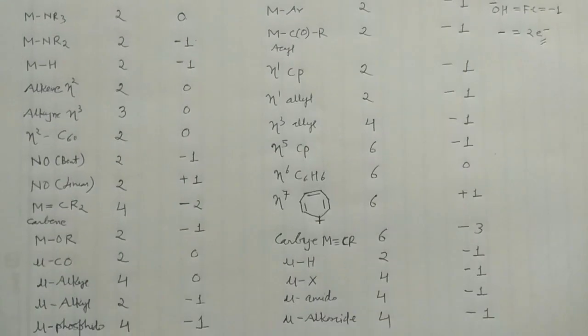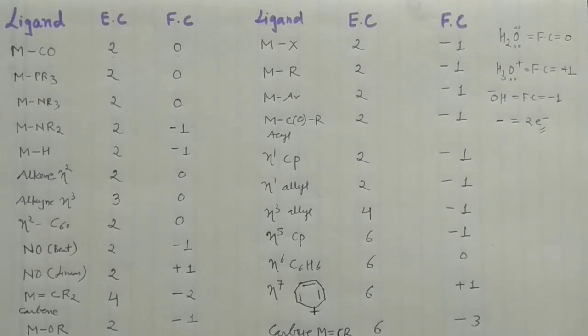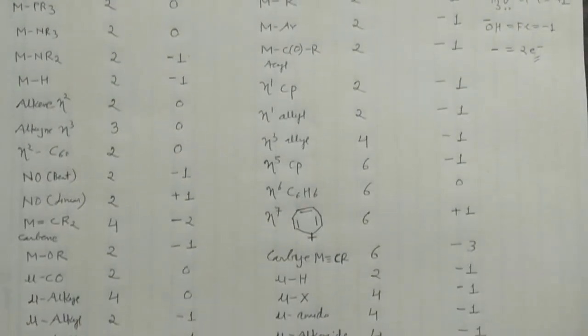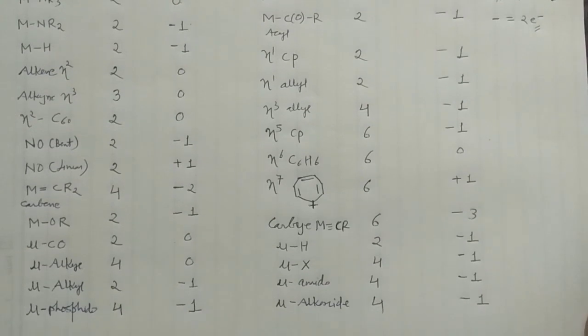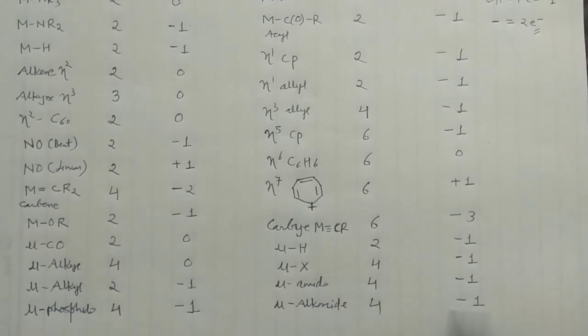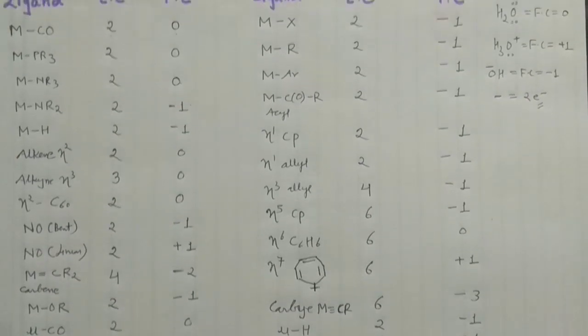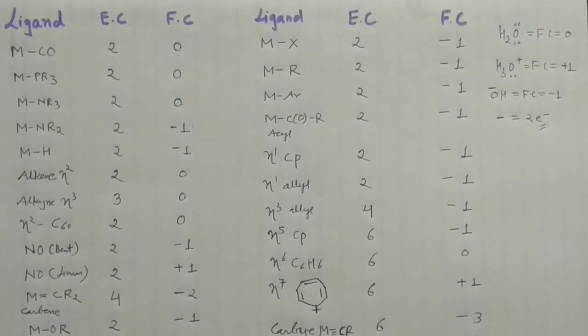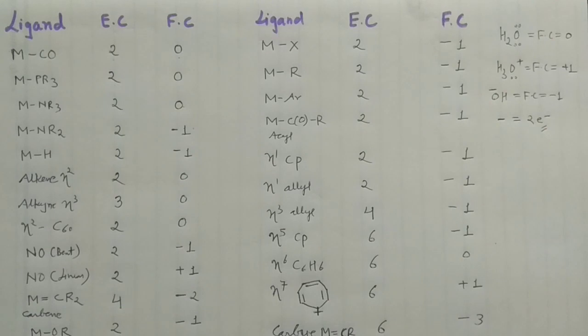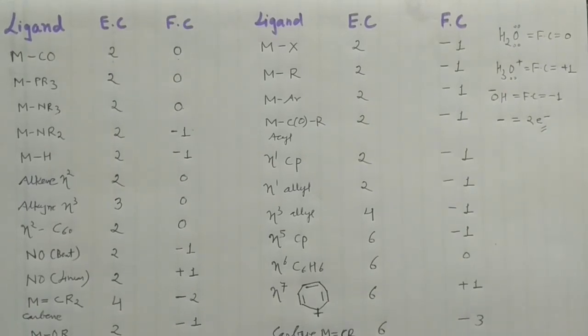So guys, what you can do is take a snapshot of this one, and then I am sliding this. Now you can take the snapshot. So you have the 2 snapshots, and these are the positions of the ligands, their electron contributions, all these things are there. I'm not going into the detail, but you can take the snapshot of this one. I'm removing that particular page from this text, so that we will use that table regularly, guys.